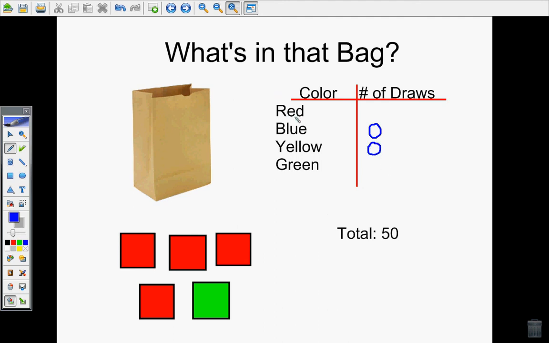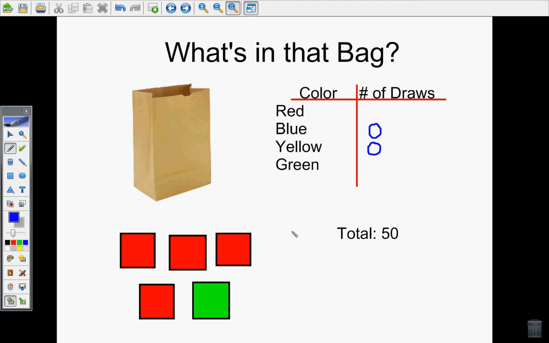Now I just need to figure out exactly how many reds and exactly how many greens. I would expect that my number for reds is bigger than greens because there's more red, so it's more likely, and fewer greens, so it's less likely. I'm going to take my 50 draws and divide it over the cubes to figure out about how many times each cube should get pulled out in a perfect world. Well, since I have 5, 50 divided by 5 is 10, because 10, 20, 30, 40, 50 gets me up to my total of 50. That means each cube should be worth about 10 draws.